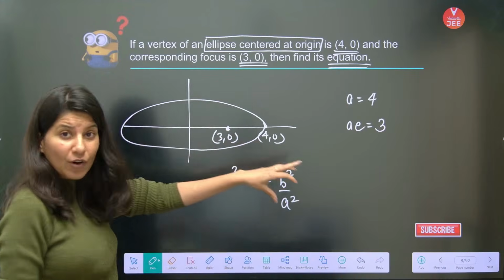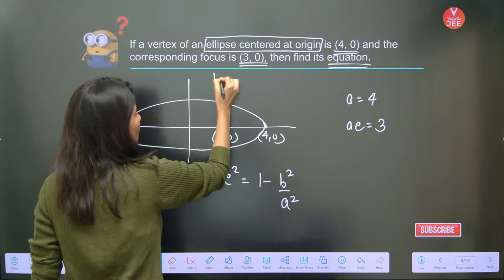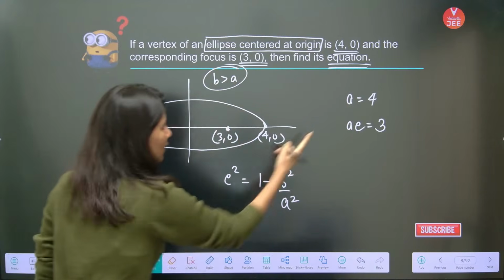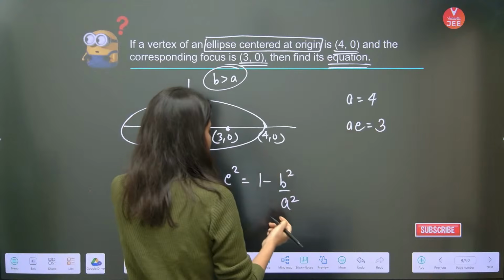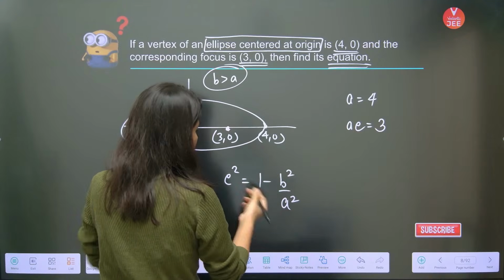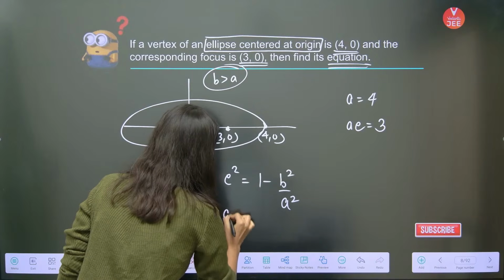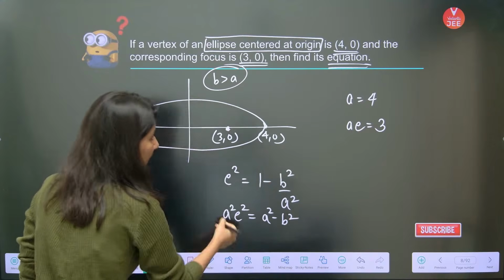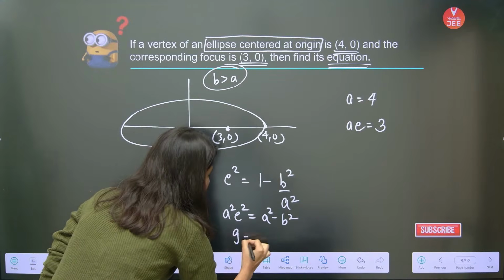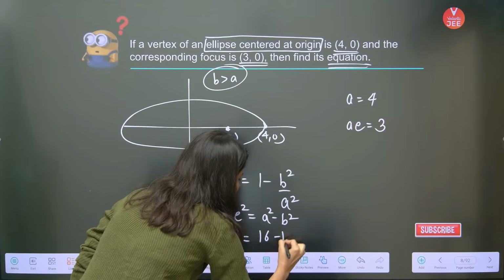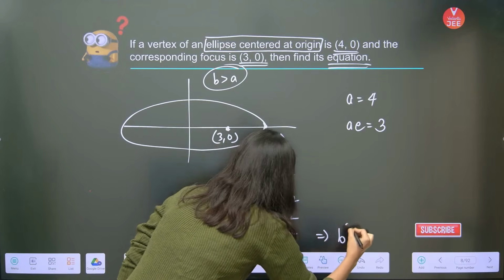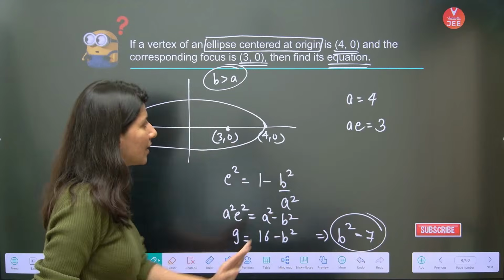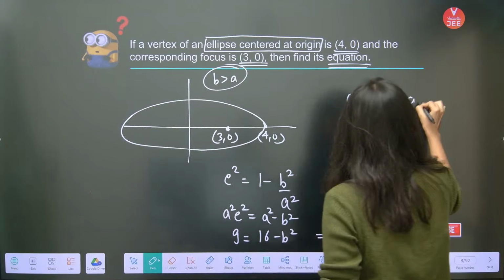Because in the case of a horizontal ellipse, A is greater than B, so B by A is small by big, right? So e square. Now what we can do is just cross multiply. So A square e square is equal to A square minus B square, correct? AE is 3, so this is 9 is equal to 16 minus B square. Clearly, B square is coming out as 16 minus 9, B square is 7, and obviously A square is 16.